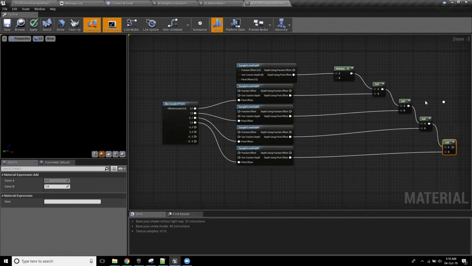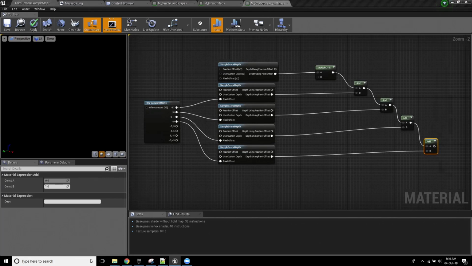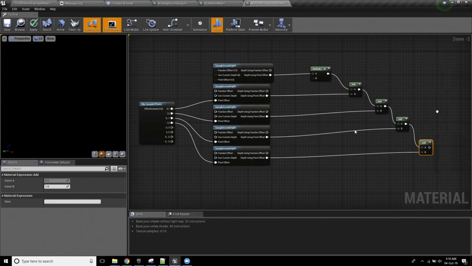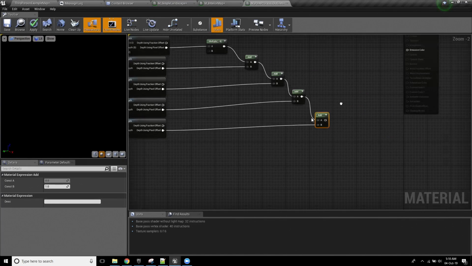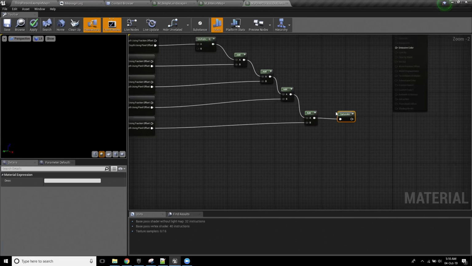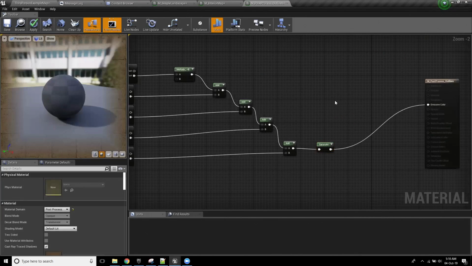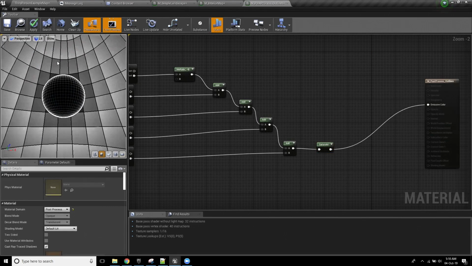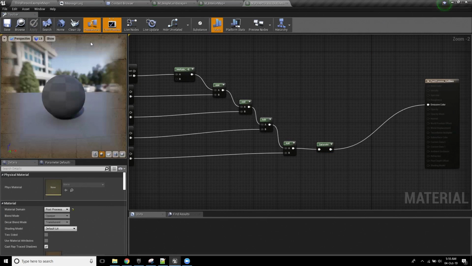So by having this set up here, I'm getting all of those things, and what that's doing for me. Well, actually, you know what? I'll just show you. If I get all of those values and I saturate them, look at that. Yeah, it looks pretty cool.